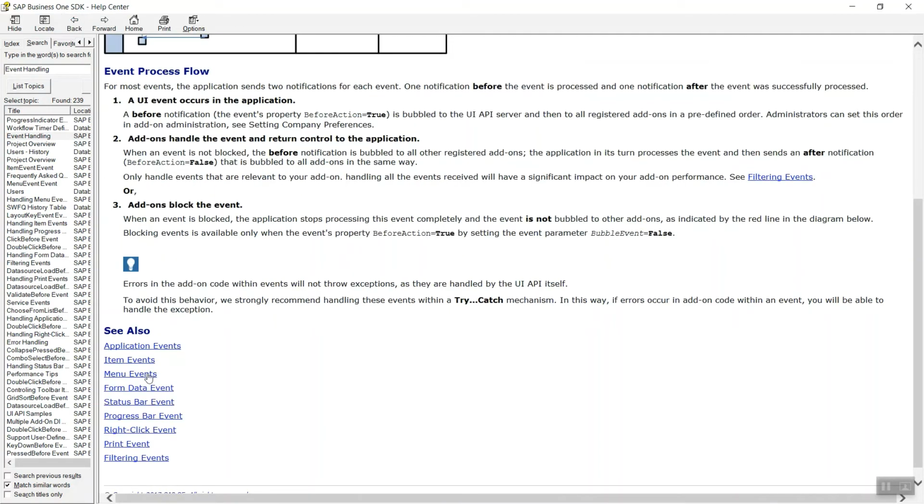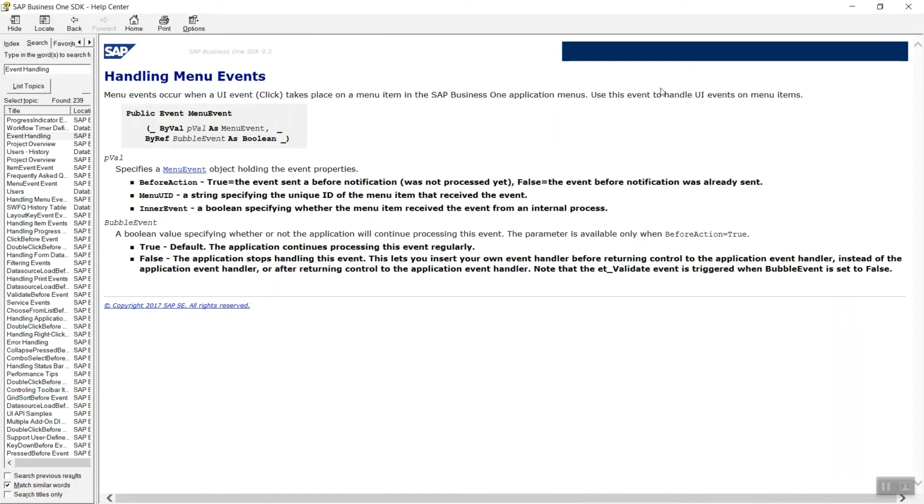Now come to menu events. Menu events occur when a UI event click takes place on a menu item in the SAP Business One application menu. So you might understand, whenever you are clicking on a menu of SAP Business One, this event takes place.